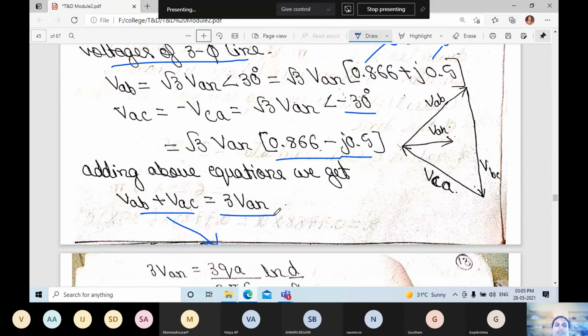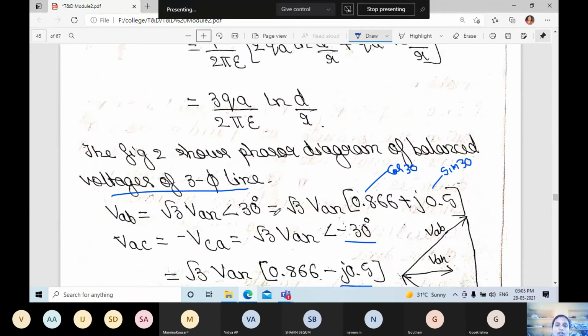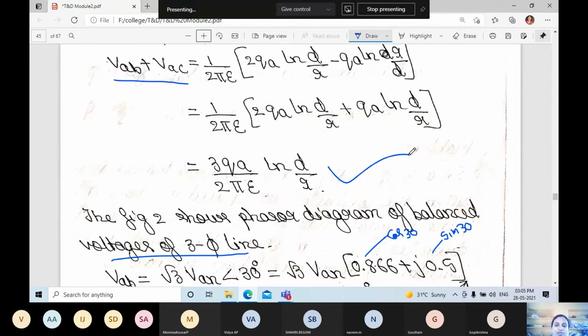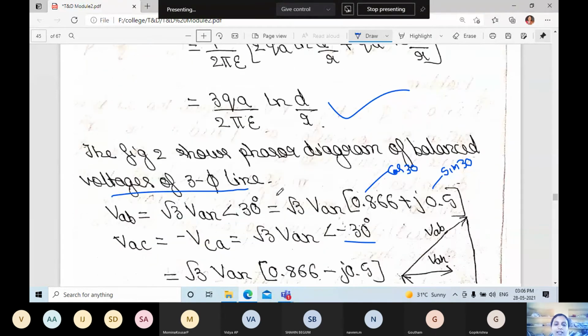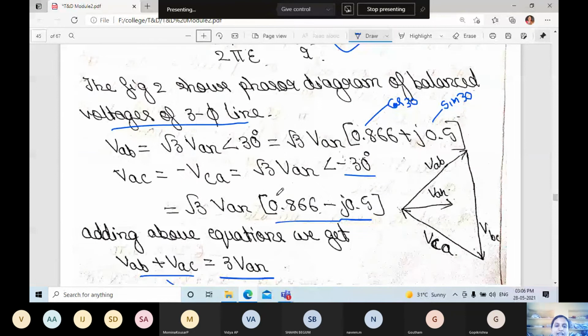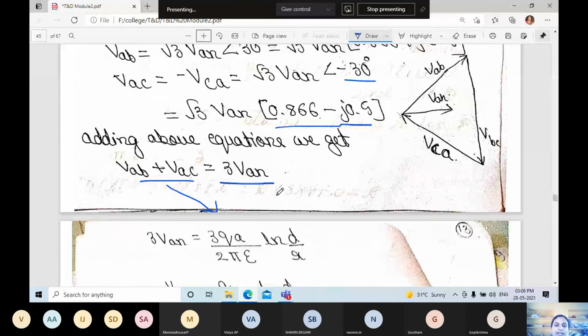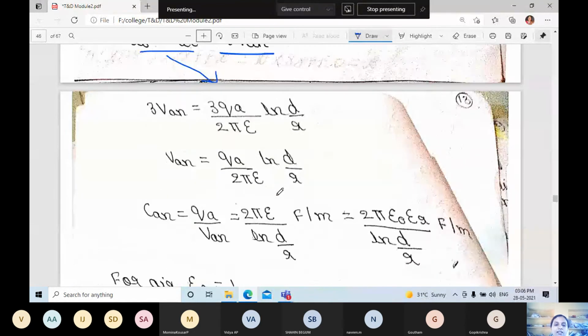Now we know the value of VAB plus VAC is equal to 3 VAN. Substituting in the above equation, 3 VAN is equal to 3 QA divided by 2 pi epsilon ln D by R. The 3 gets cancelled, so VAN is equal to QA divided by 2 pi epsilon ln D by R.